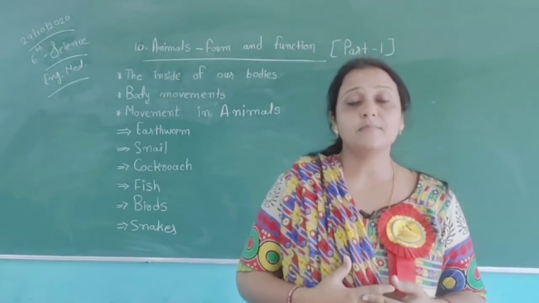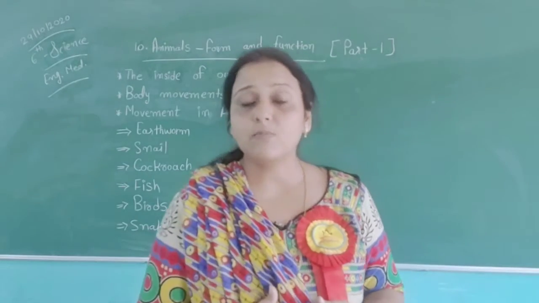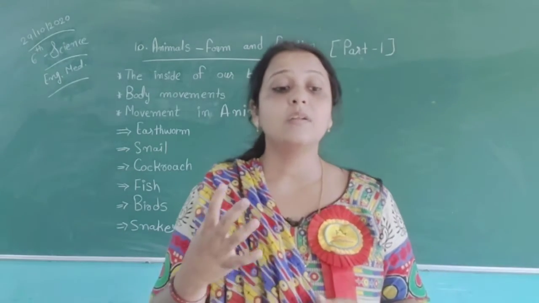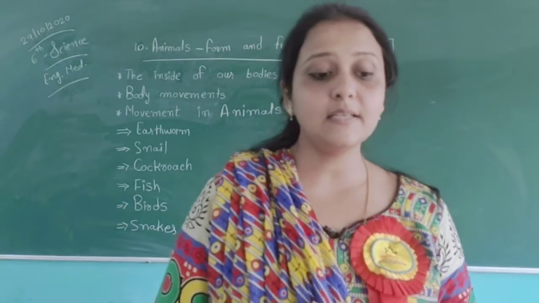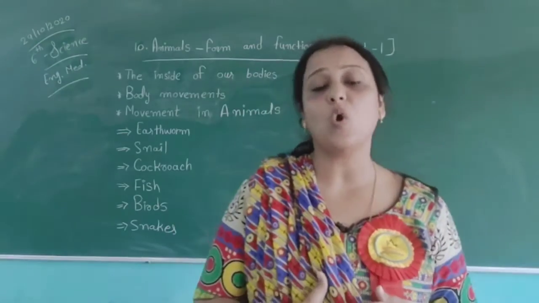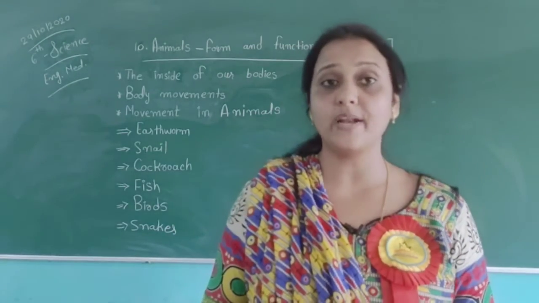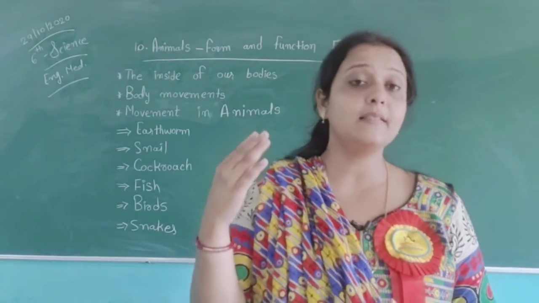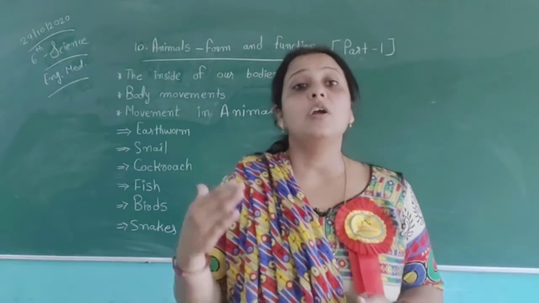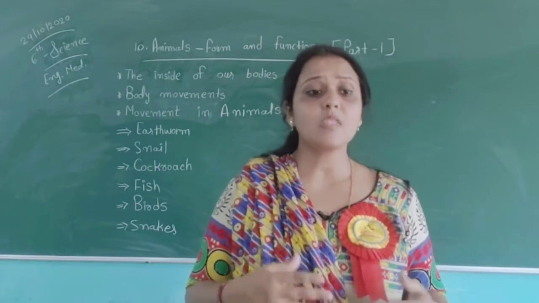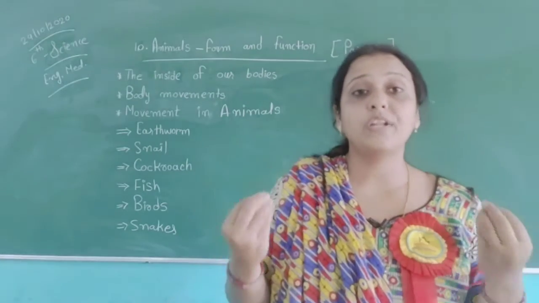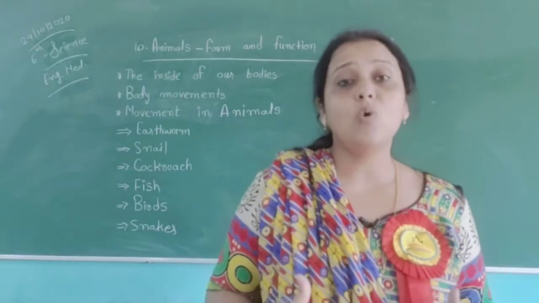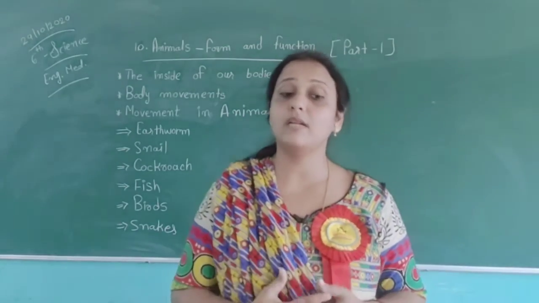Look at page number 128 in your textbooks. There is a diagram, figure number 10.1, showing organs in the human body. We have different types of organs available in our body, and all these organs are doing their jobs. Our brain monitors our body, then the lungs, the femur bone, and lots of other functions are available in our body.